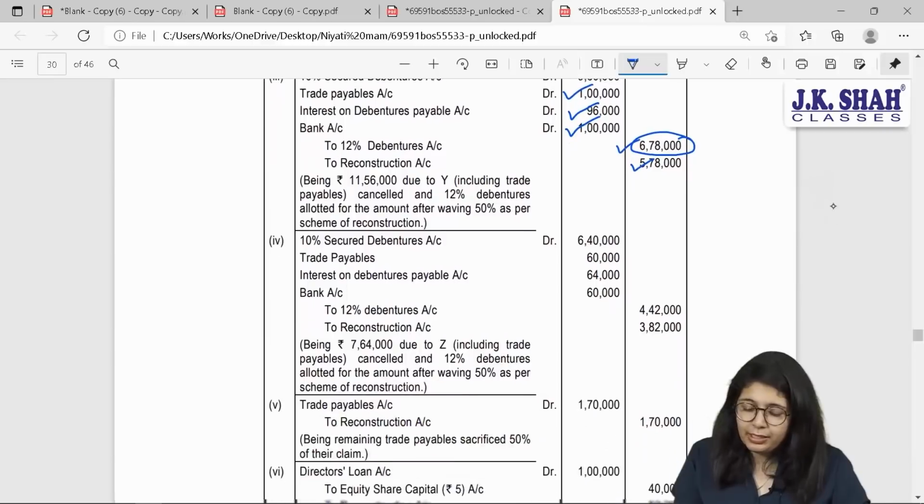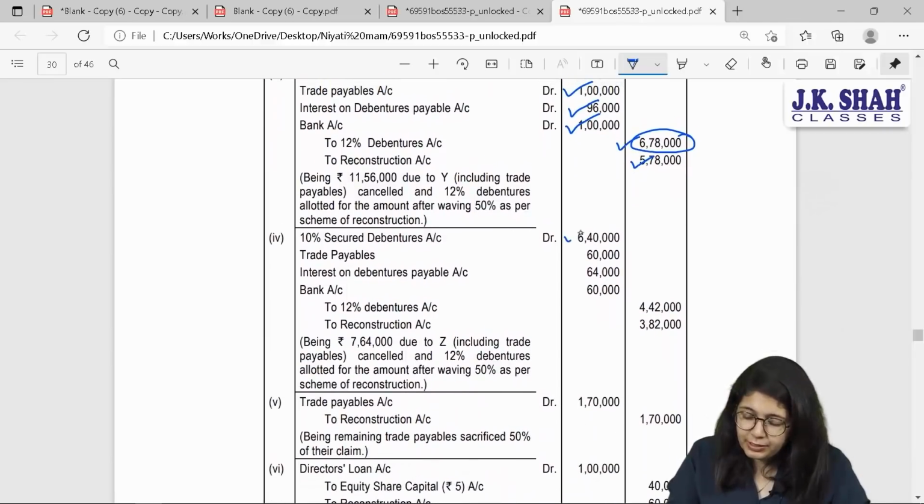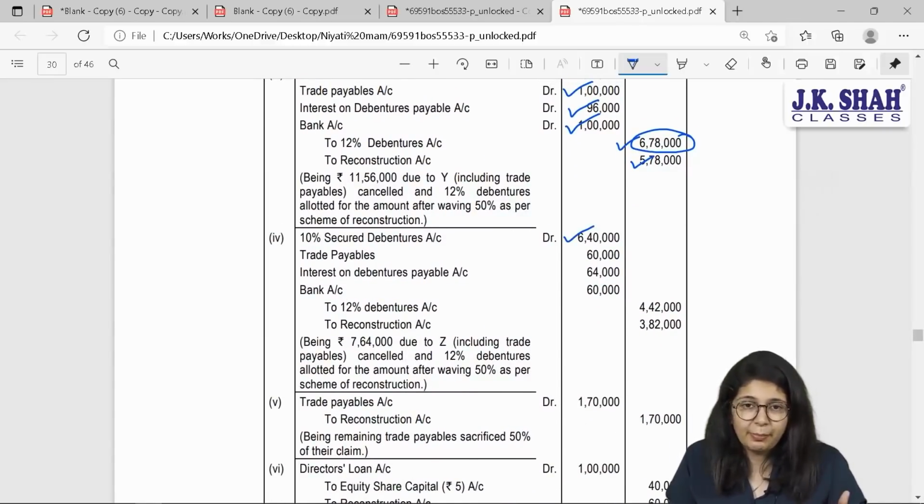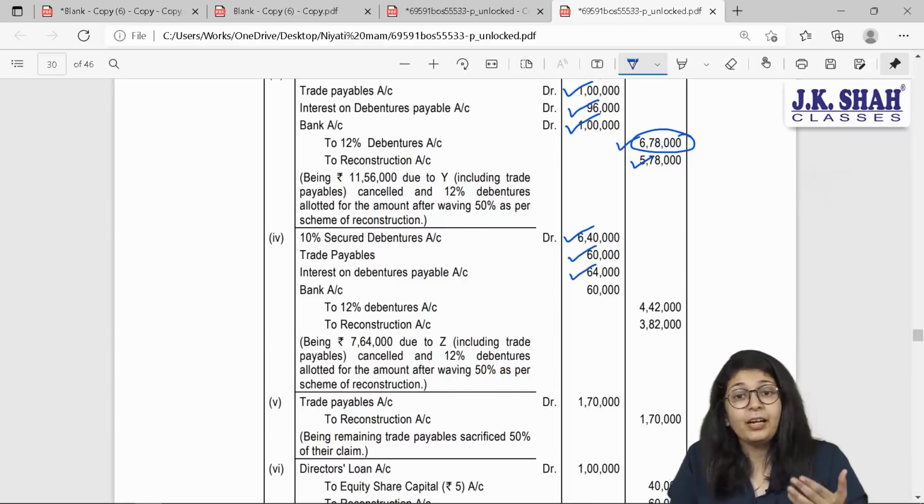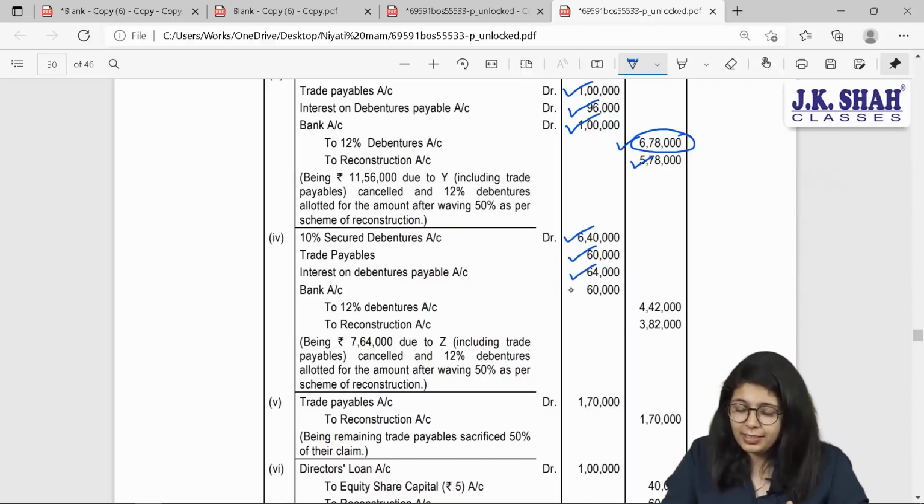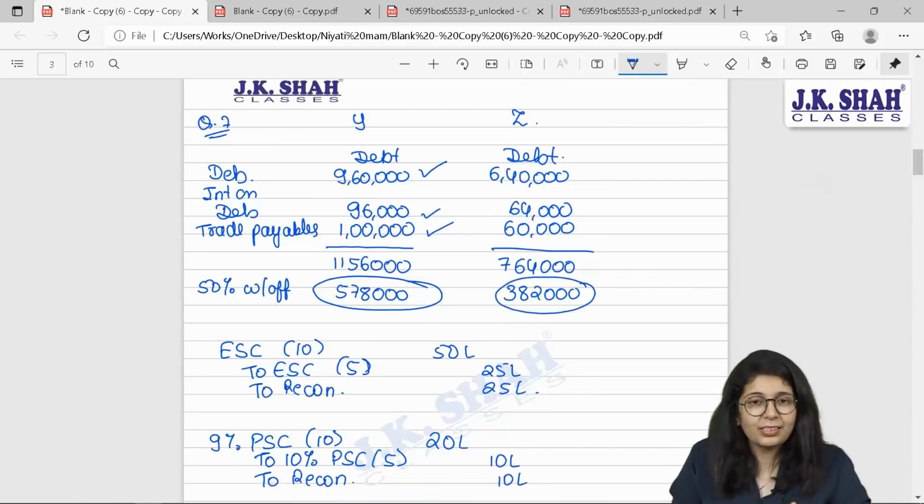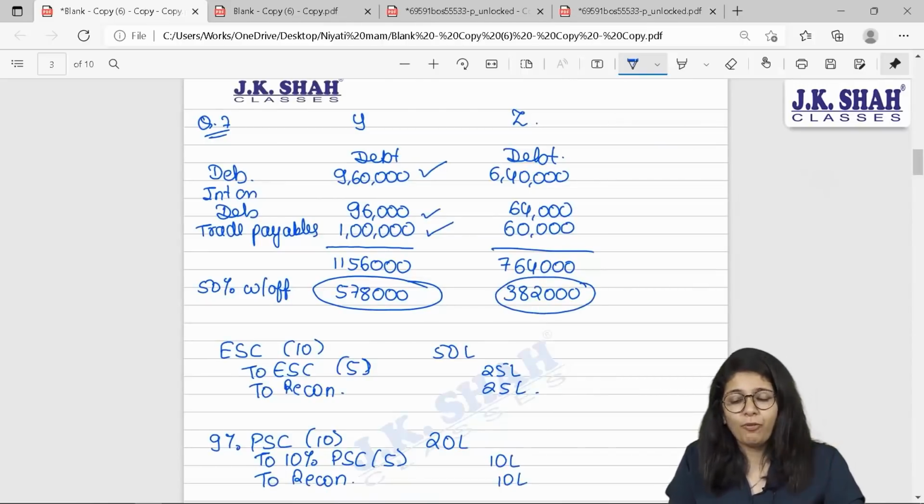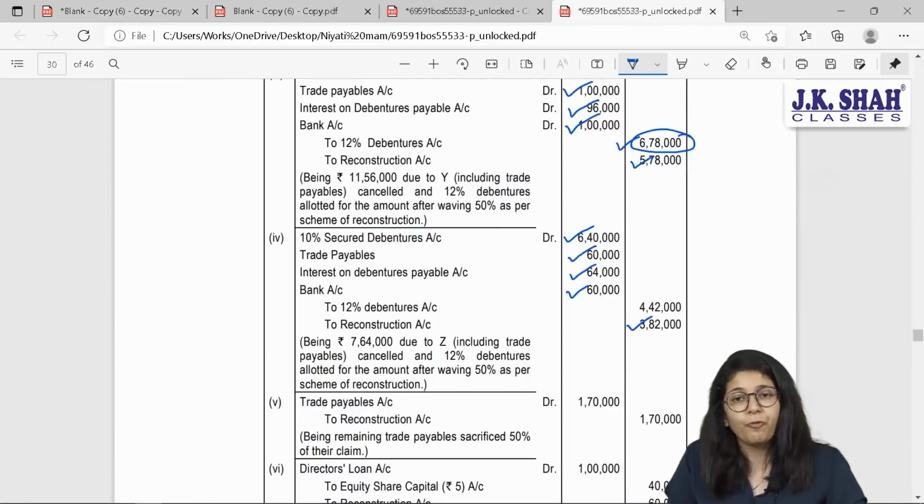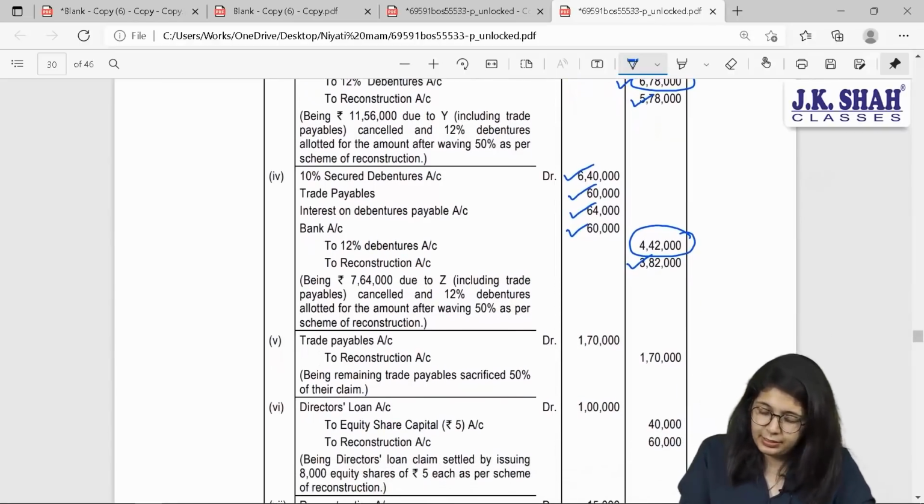Yes. Similarly, for Z, 10% secured debentures are cancelled, debited. Trade payables of 60,000 are cancelled, debited. Interest on debenture of 64,000 is cancelled, debited. Cash is received, 60,000 debit. And in return, they want to cancel 3,82,000. They are ready to waive off 3,82,000. That is our profit. Credit all income, 382. And for the balance, I have to issue them 12% debentures. So I hope these two entries are also clear. Yes, let us see the next point.